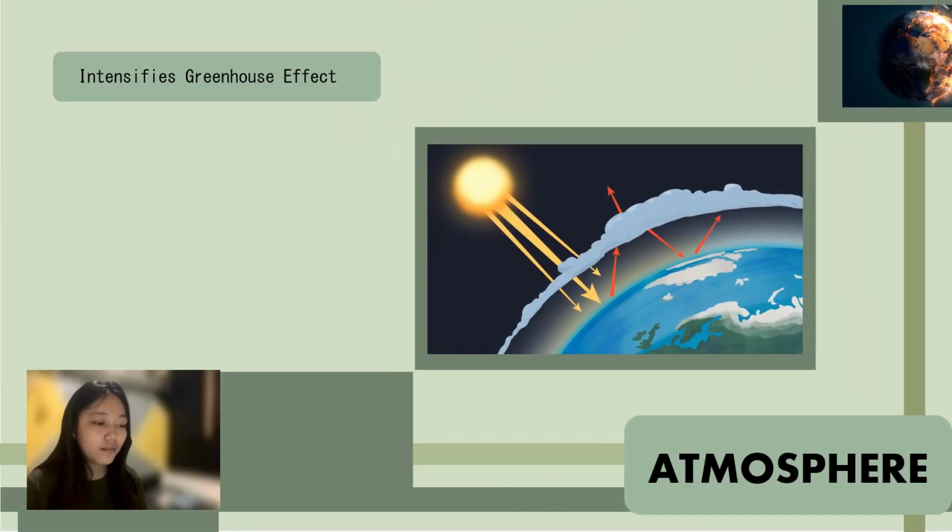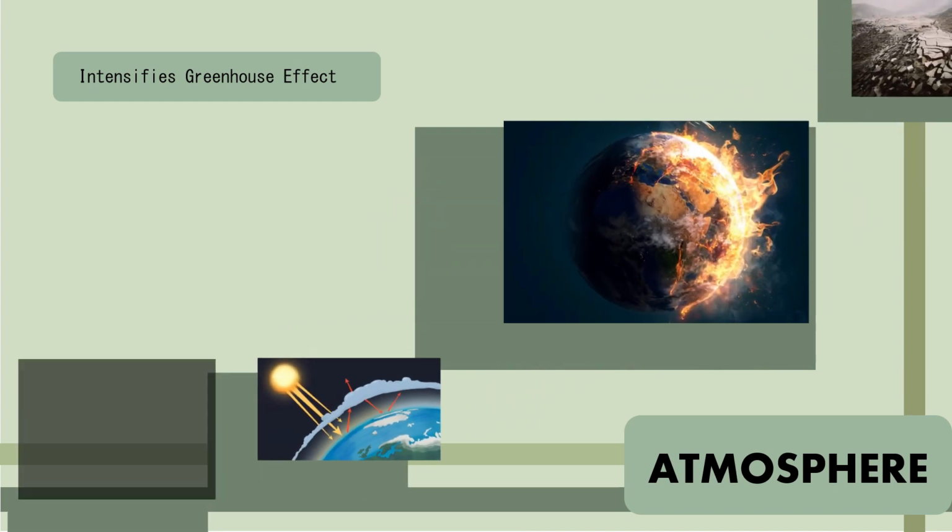And now let's proceed to the effects. The intensified greenhouse effect. Releasing the greenhouse gases carbon dioxide and nitrous oxide into the atmosphere intensifies the greenhouse effect, the radiation of heat in the atmosphere, increasing the Earth's average air temperatures. These greenhouse gases can remain in the atmosphere for decades to hundreds of years.